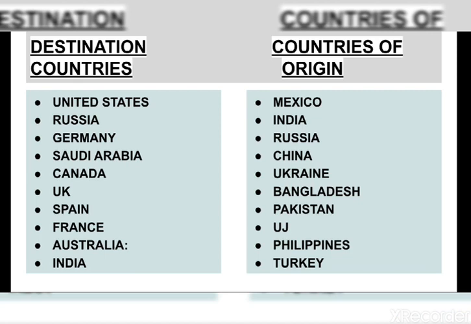So remember, destination countries attract people from all over the world to go to their place and settle. In this list, the countries are United States, Russia, Saudi Arabia, Canada, UK, Spain, France, Australia, and India. Countries of origin means from these countries people are moving towards the destination countries or developed countries. Countries of origin are mainly third world countries or second world countries, for example, Mexico, India, Russia, China, Ukraine, Bangladesh, UK, Philippines, and Turkey.